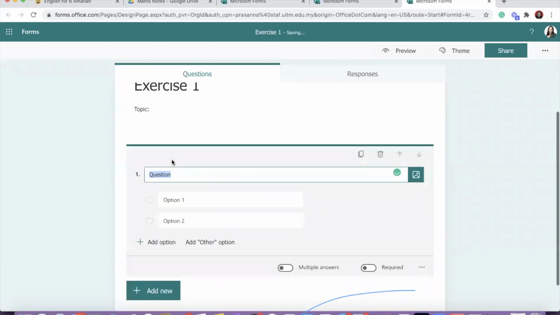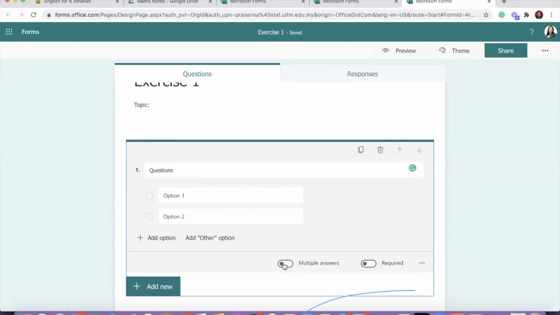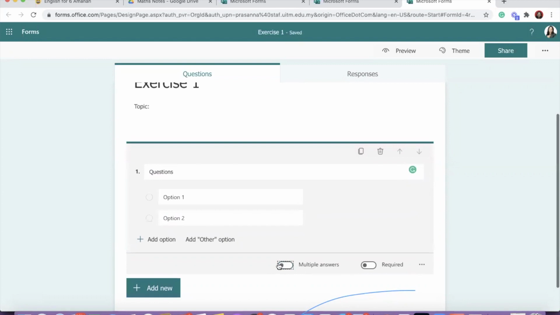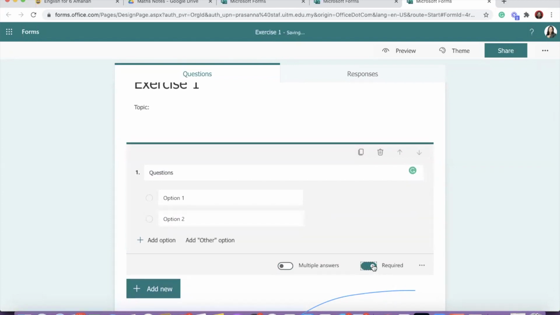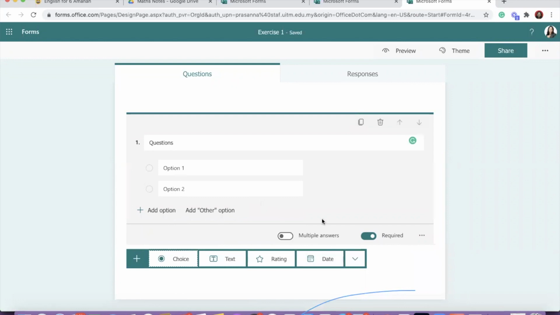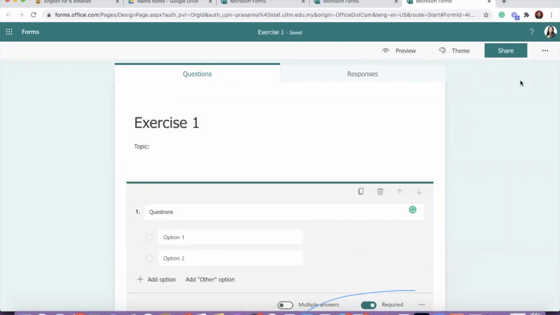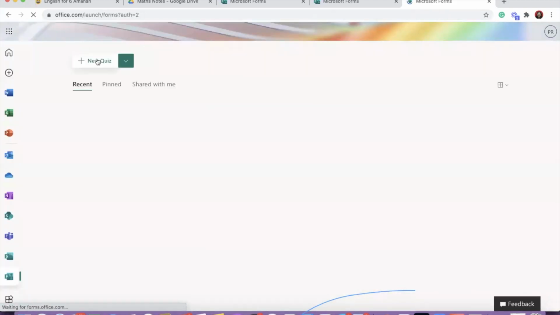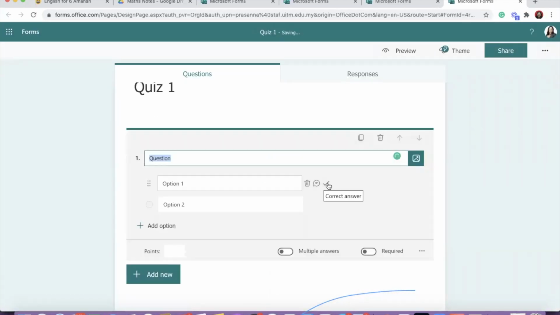So if you have choices, you can have your question. Okay, then you have, is it multiple answer or single answer required, similar to Google form that you've been working on. If you have subtitle or branching, you can add on. Then you can have a lot of other things. So this is if you're doing form. But if you're doing quizzes, then you choose quiz. So quiz will have for option the correct answer. In forms, you won't have.